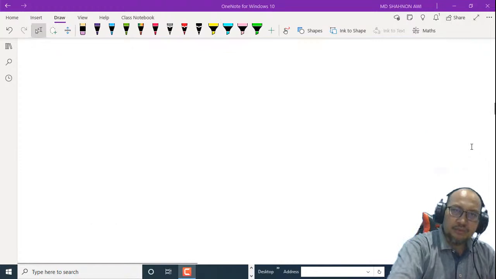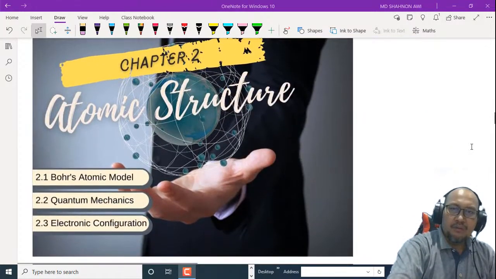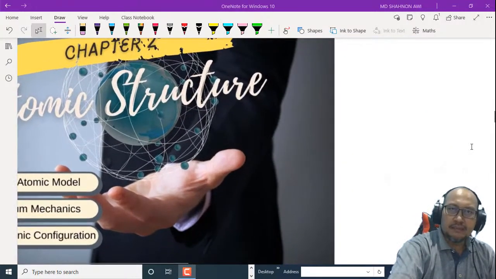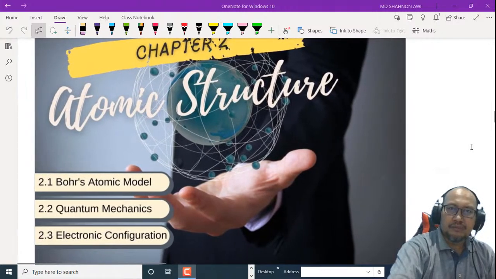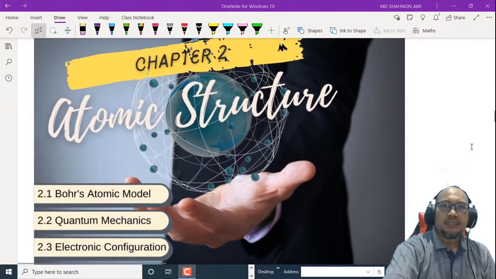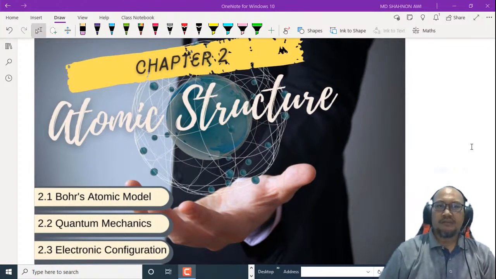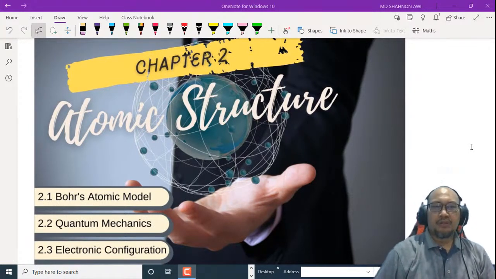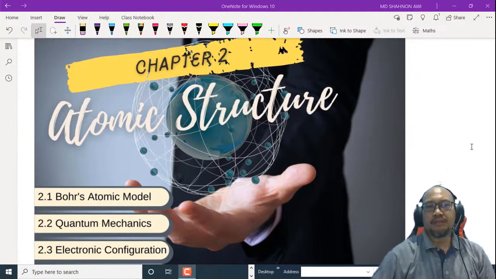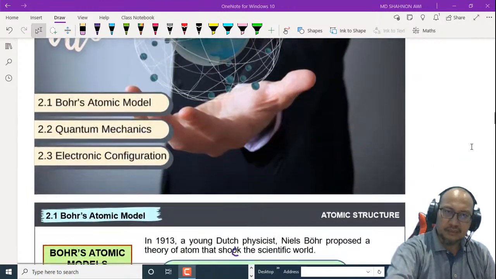Without much ado, let's go to our lesson today. Our lesson today is chapter 2 in the matriculation syllabus. It will cover atomic structure: 2.1 Bohr atomic model, 2.2 quantum mechanics, and 2.3 electronic configuration.